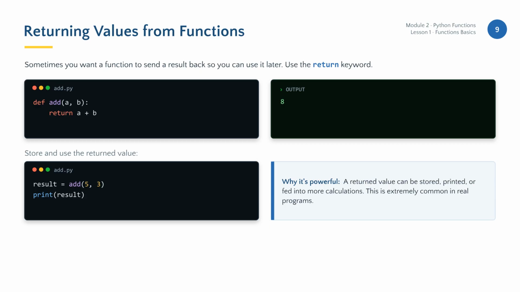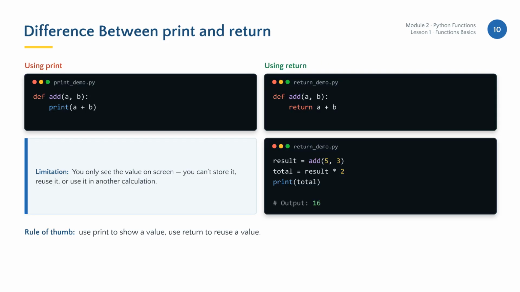Sometimes, rather than just printing, you want a function to send a result back. Use the return keyword for this. The return value can be stored in a variable, printed later, or used in further calculations, a practice common in professional software development.